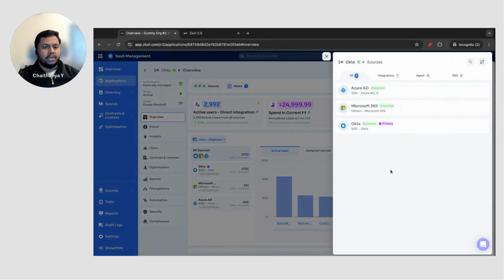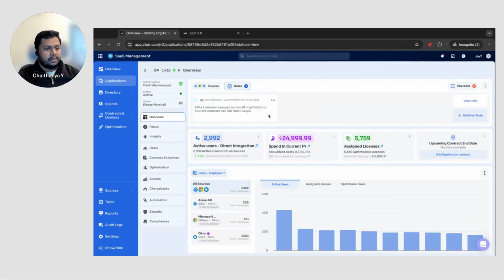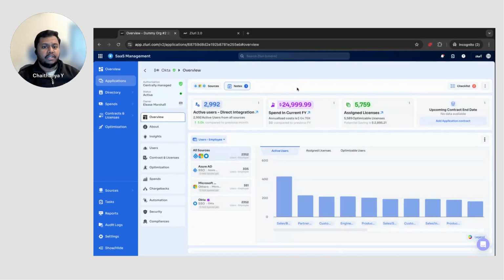You can also know what data points I'm getting this information from. When are we showing these data points? What data should we look into? What's the primary source of this data? I'm able to see that information very simply and easily. Along with this, there are important notes that I'm looking at. I can always add a note, and I can highlight these notes so that my users can see this information. Whenever I'm coming back to this, I know that there are certain notes that I need to look for. I can have this information anytime over there.